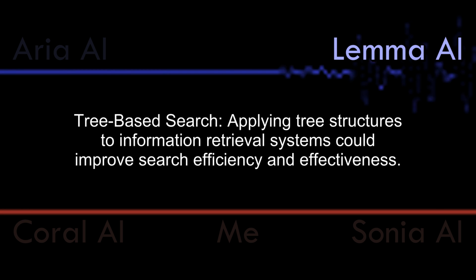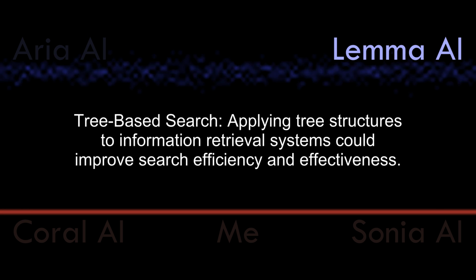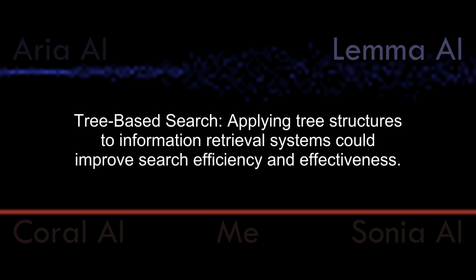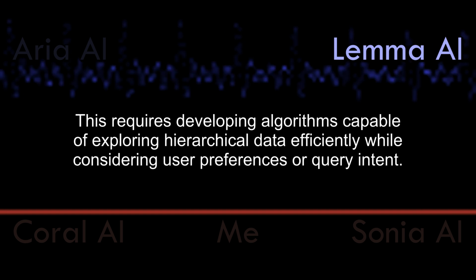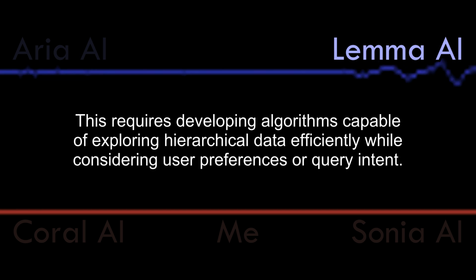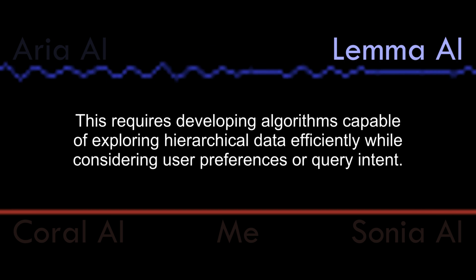Tree-based search. Applying tree structures to information retrieval systems could improve search efficiency and effectiveness. This requires developing algorithms capable of exploring hierarchical data efficiently while considering user preferences or query intent.